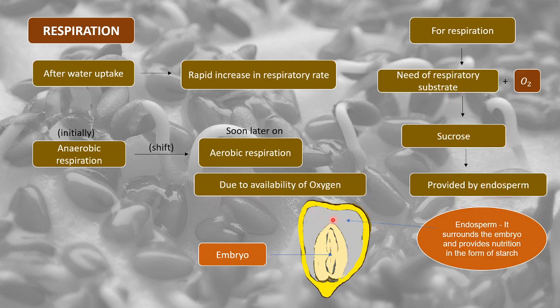So the endosperm has the respiratory substrate, and this sucrose acts as respiratory substrate and combines with oxygen for the process of respiration. After water uptake, oxygen will become available to the seeds, and this will lead to respiration, whereby the seed will acquire more energy for performing all kinds of metabolic activities.